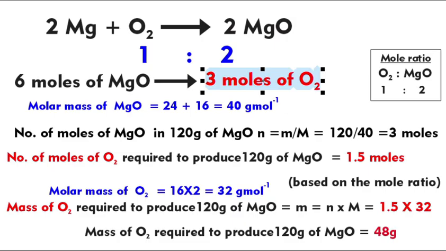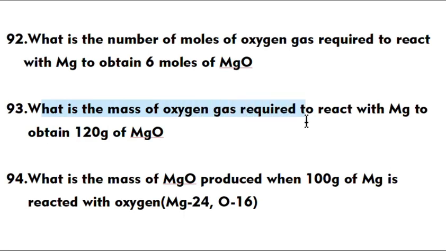It is a 1:2 ratio. To get 2 moles of magnesium oxide, you need 1 mole of oxygen. So to get 6 moles of MgO, you need to heat with 3 moles of O2. What is the next part? What is the mass of oxygen required to react with magnesium to obtain 120 grams of magnesium oxide?